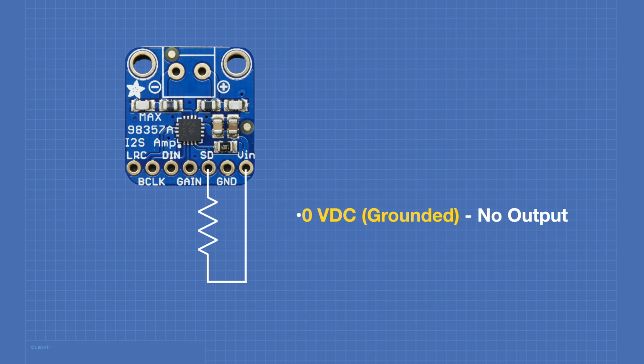When this pin is grounded or set to 0 volts, the amplifier will have no output at all, so you could use this as a form of a mute control if you wish. When the voltage level on SD lies between 0.16 and 0.77 volts DC, then you will get a stereo average or mono signal out of the amplifier. This is the default mode because there's an internal pull-down resistor on the board that maintains this voltage level.